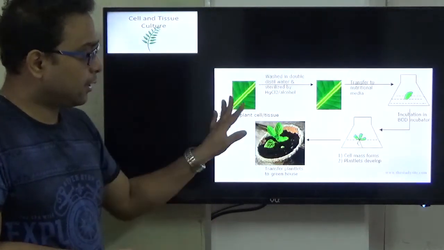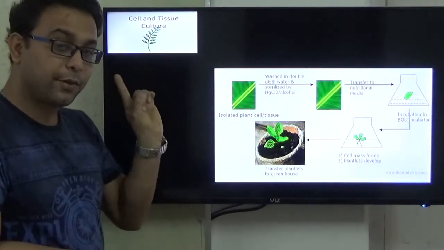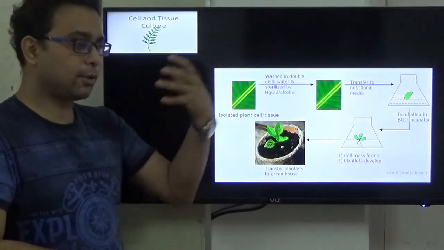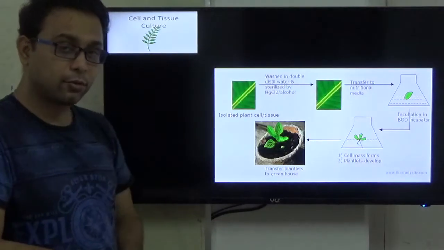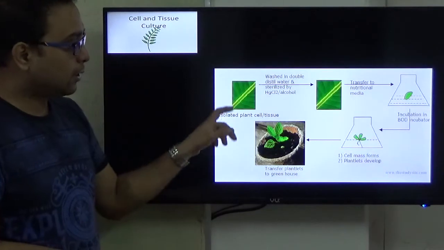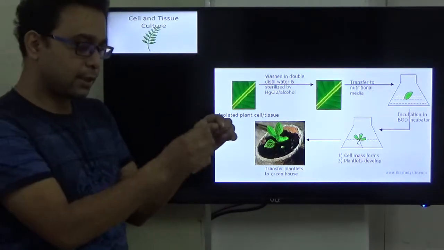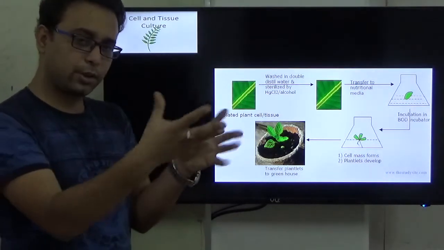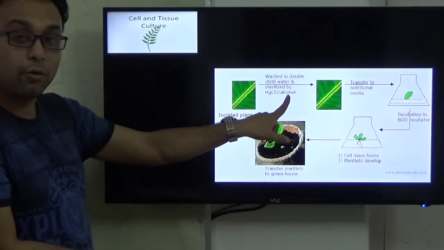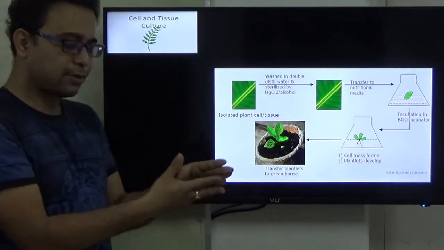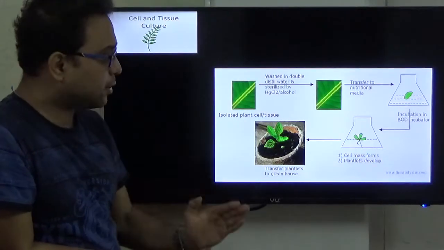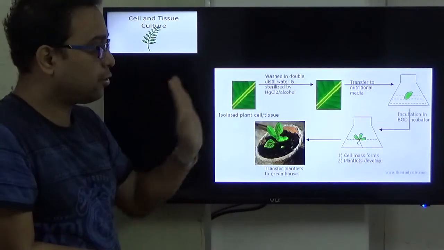And at first you take the leaf, from a plant of very good quality. Some plants have good fruits, and their quality is very good. At that time we identify this type of plant. Next, we wash this leaf part, first with water, and next sterilize it with HgCl2 or alcohol. Why? Because on the upper surface of the leaf lots of unwanted bacteria are present. At the first step, we remove them with HgCl2.